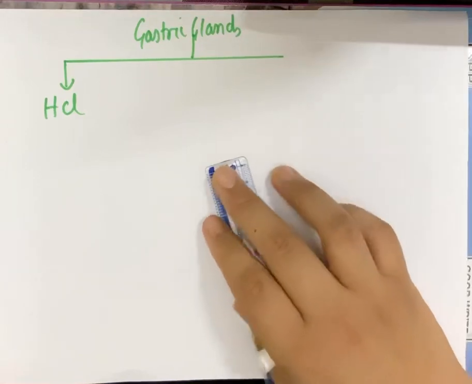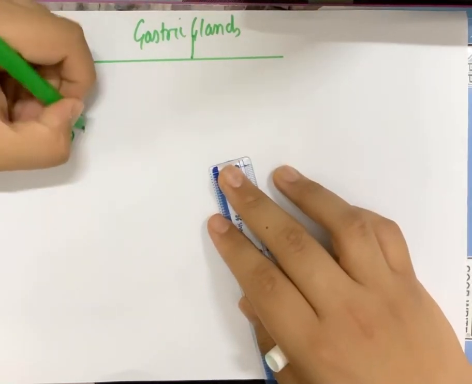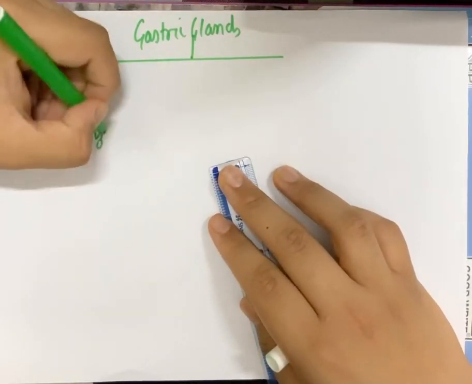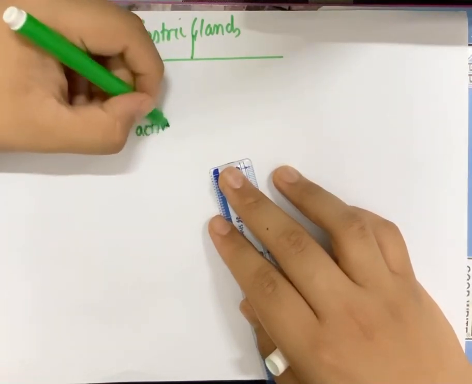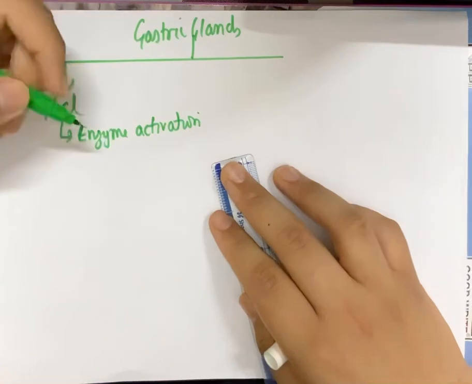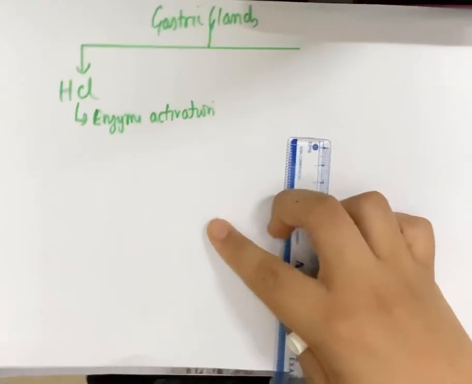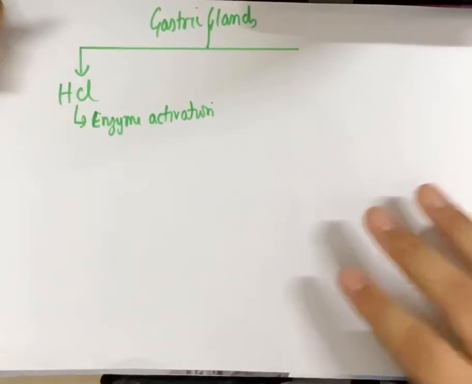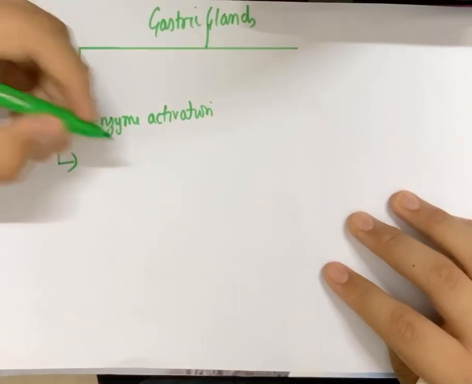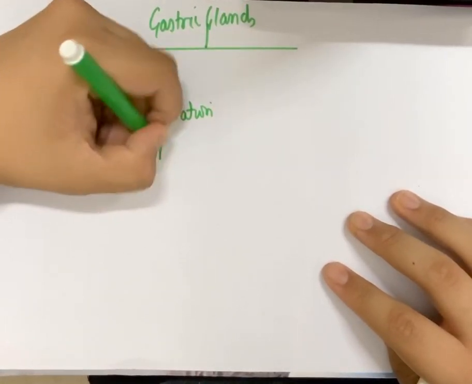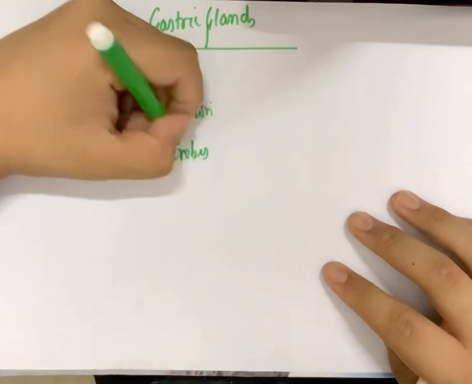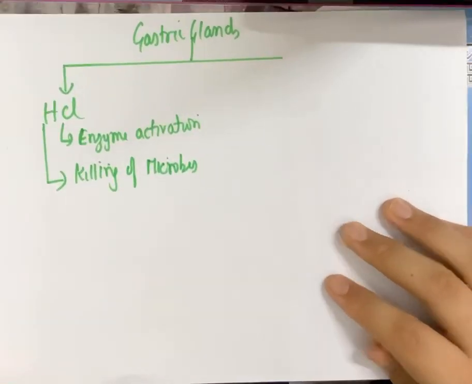Now this HCl is very important for enzyme activation. There are enzymes present in the gastric glands, mainly the pepsin enzyme, and for activating that enzyme, HCl is very, very important. The second is killing of microbes. Killing of microbes with the food is also undertaken by HCl in a big way.